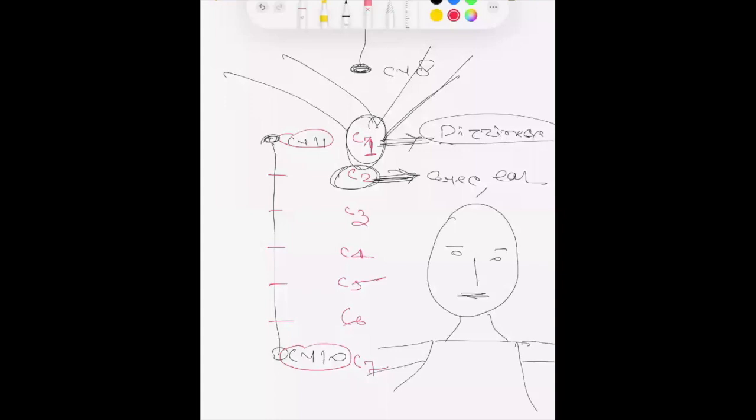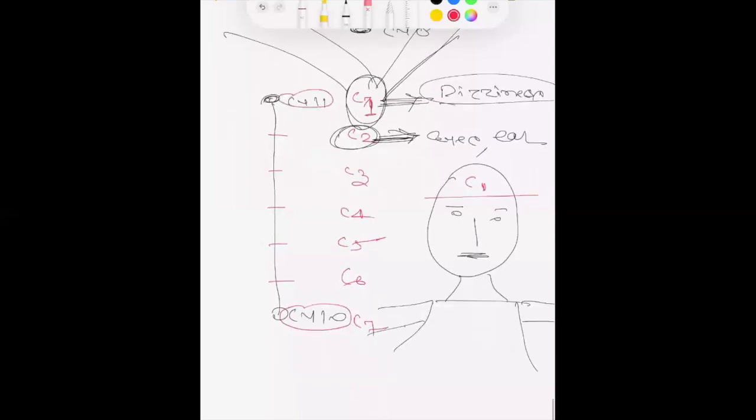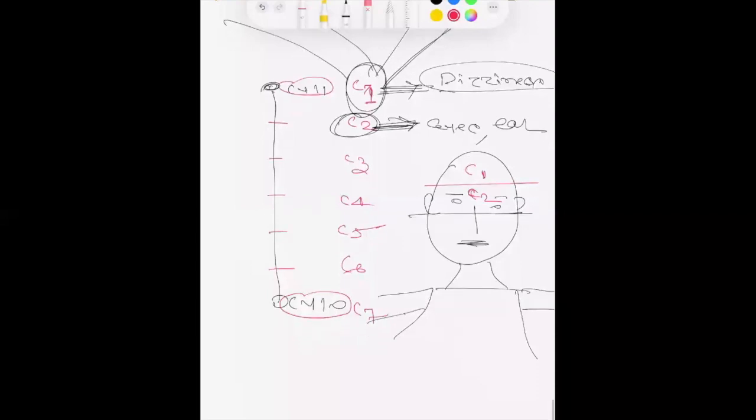Cervical 1 is connected with this area. So if someone is suffering with dizziness and any mental problems, you can treat cervical 1. Cervical 2 is connected with the eyes and ears. So if someone has a problem of vision, macular degeneration, glaucoma, retinitis pigmentosa, or any problem of the eye, you can needle cervical 2.